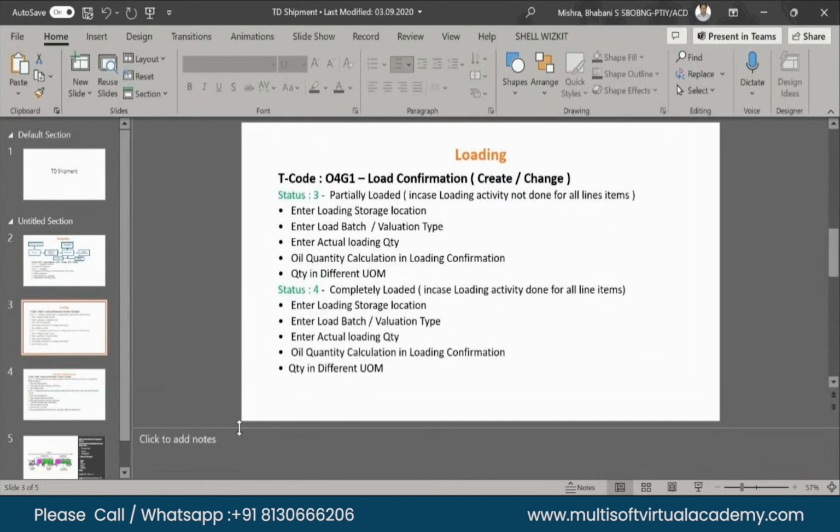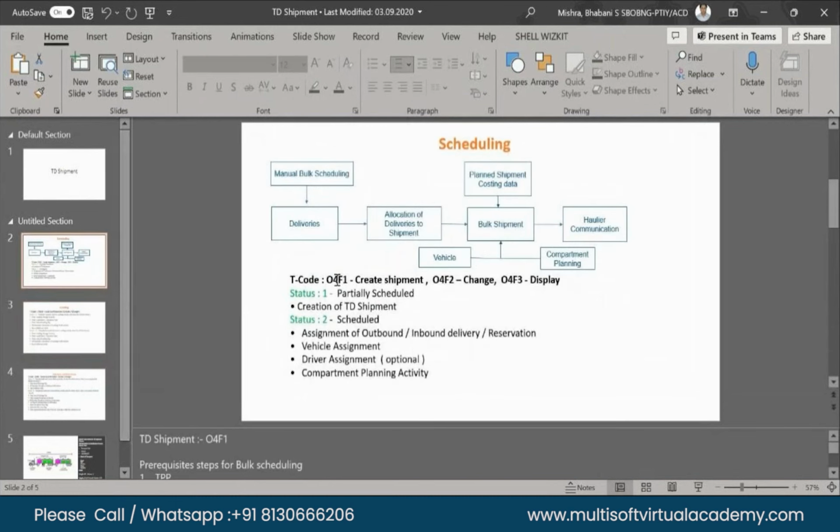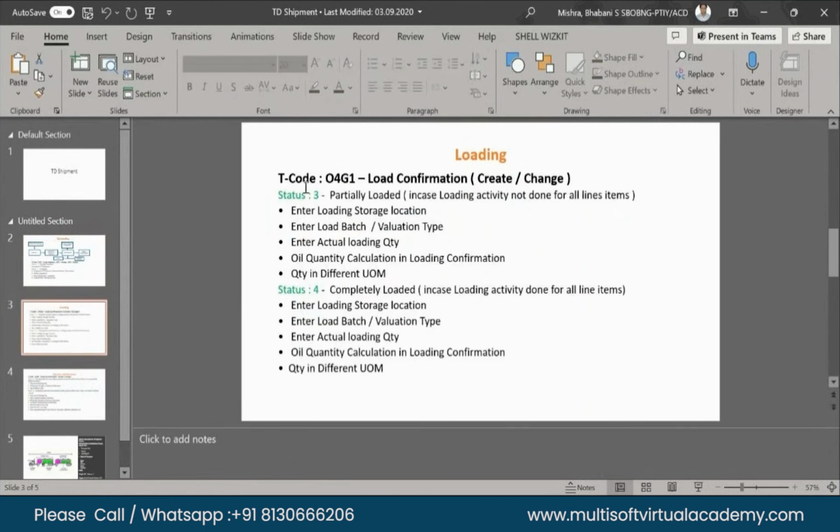One thing I'll mention over here. O4F1 is create shipment. O4F2 is change shipment. O4F3 is display shipment. And O4G1 is the load confirmation, create and change. We use only the single transaction, O4G1. We can create over here, and in the same transaction, we can change the load part.